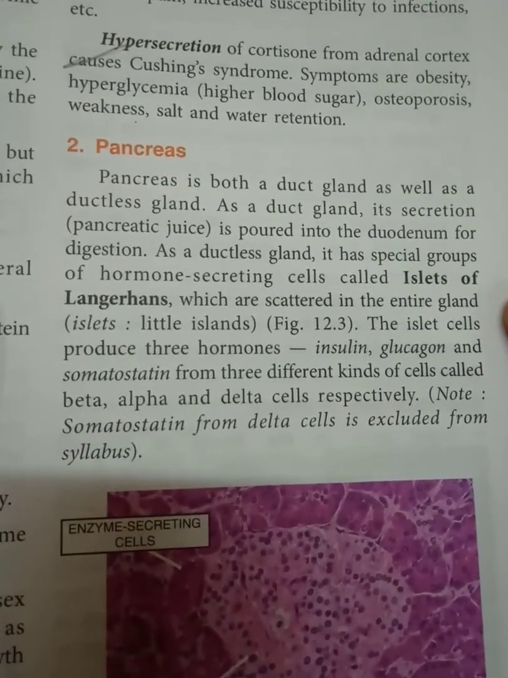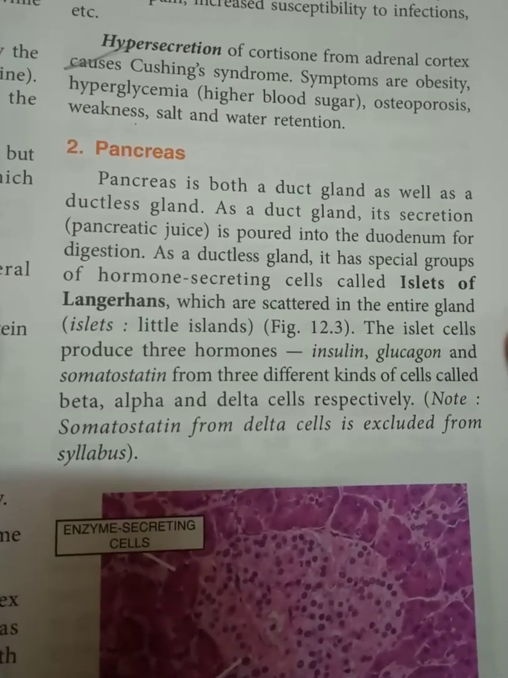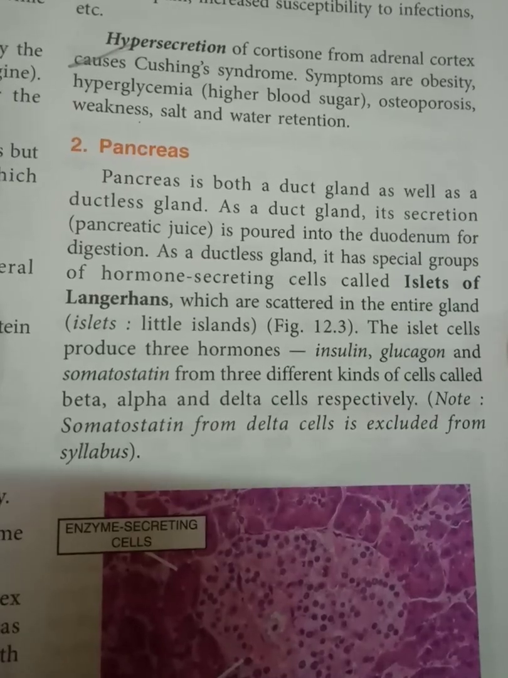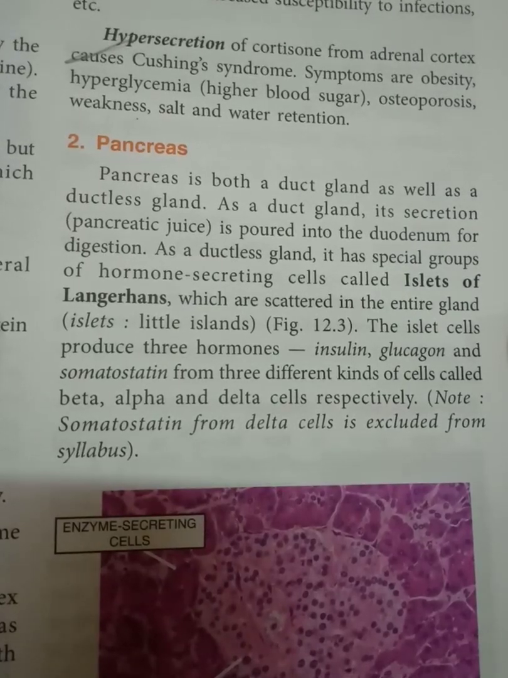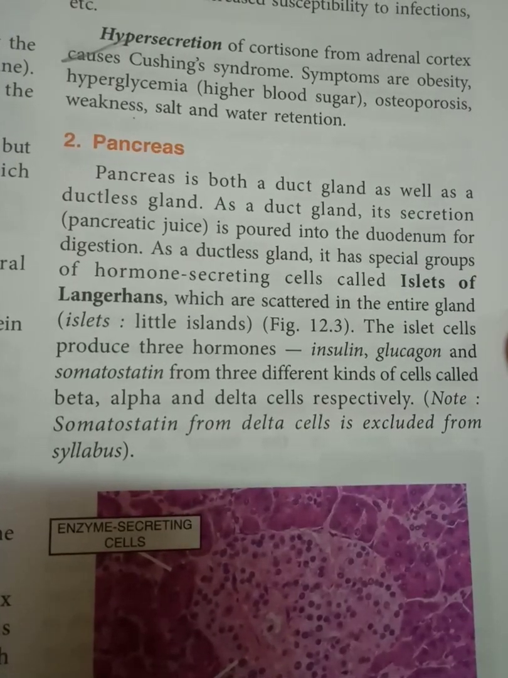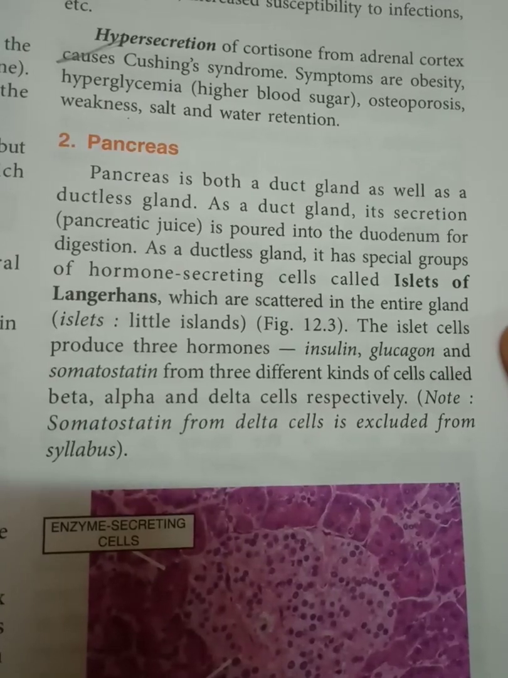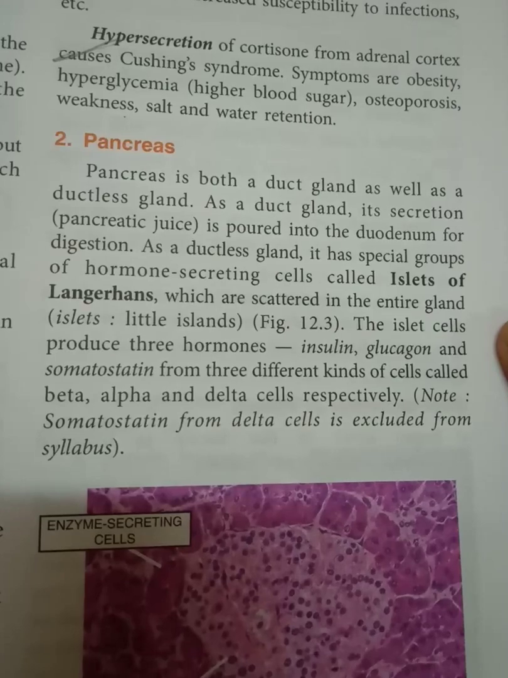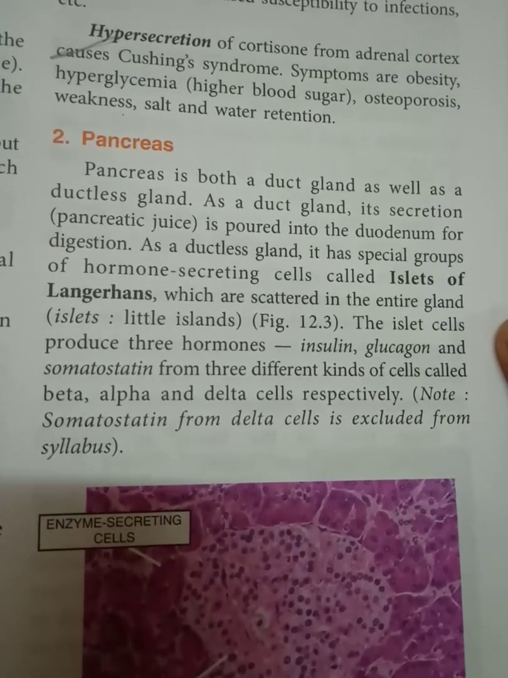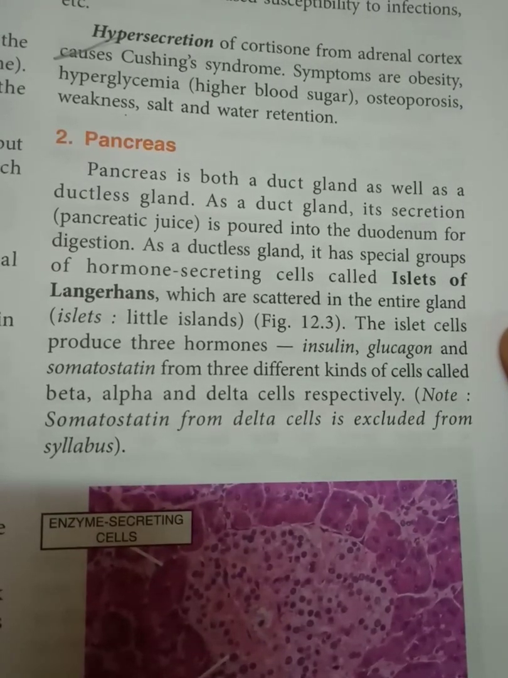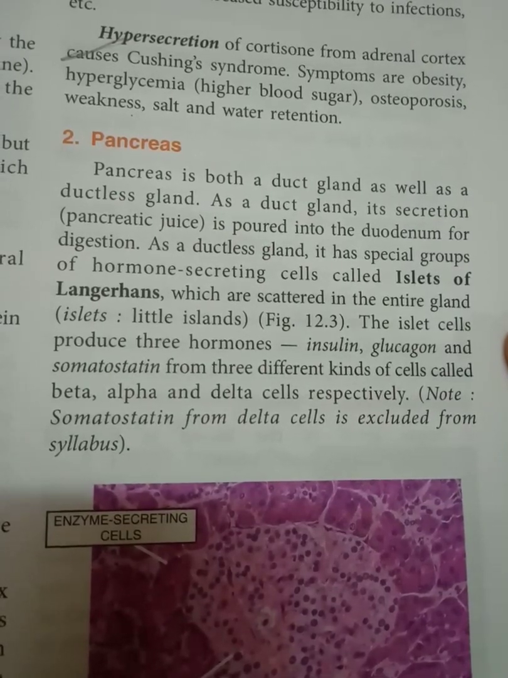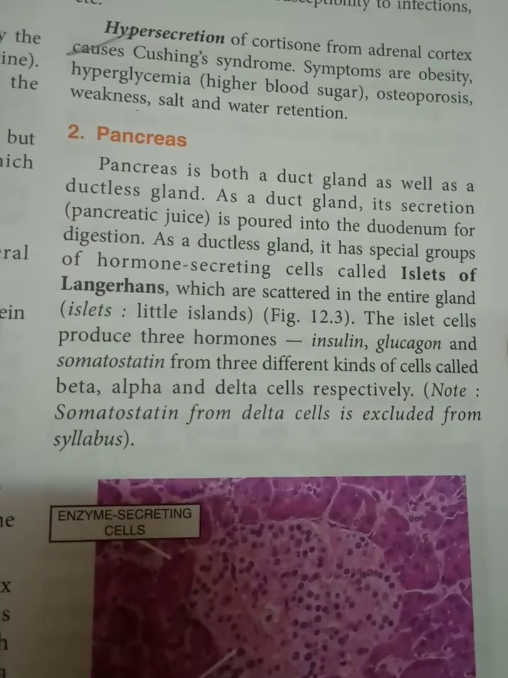Next comes pancreas. You are all very familiar with this gland. It is both a duct as well as a ductless gland. This is an exoendocrine gland because its secretion as a duct gland is poured into the duodenum for digestion, and as a ductless gland it has a special group of hormone secreting cells which are islets of Langerhans, which are scattered in the entire gland. So islet cells produce three hormones: insulin, glucagon, and somatostatin, from three different kinds of cells which are